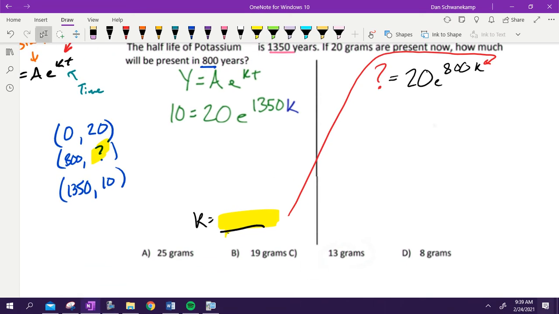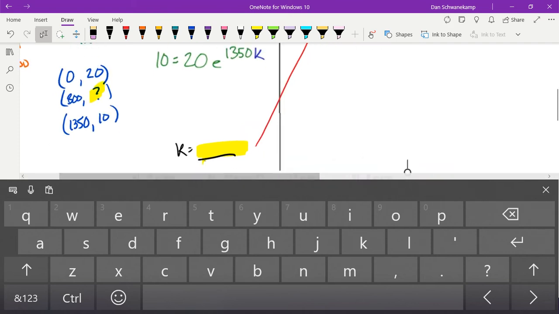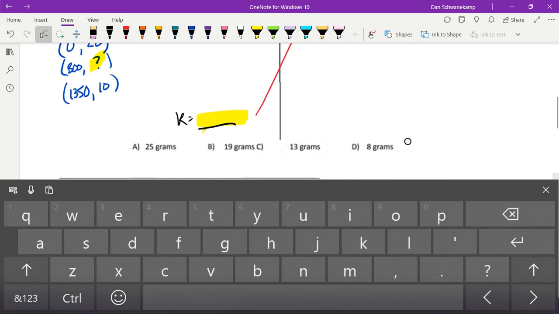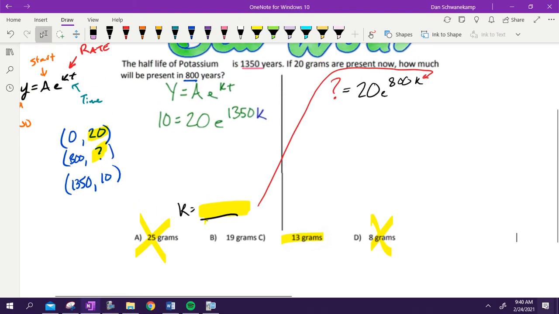Look at it. It's multiple choice. Which ones can we eliminate right off the bat? A and D. Why can't it be A? It's not getting bigger. It's getting smaller. It's getting smaller, so it can't be 25 grams. It's got to be somewhere between 20 and 10. Just guessing, what do you think the right answer is going to be? 13. Okay, we're going to guess that it's 13. We'll see if it's true. All right, so we're guessing that it's C. Let's see if it is C. We'll see if we got the right answer.